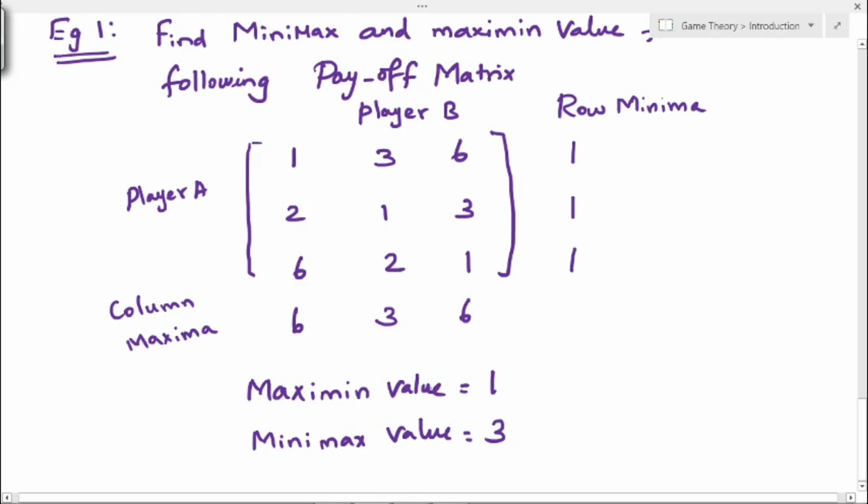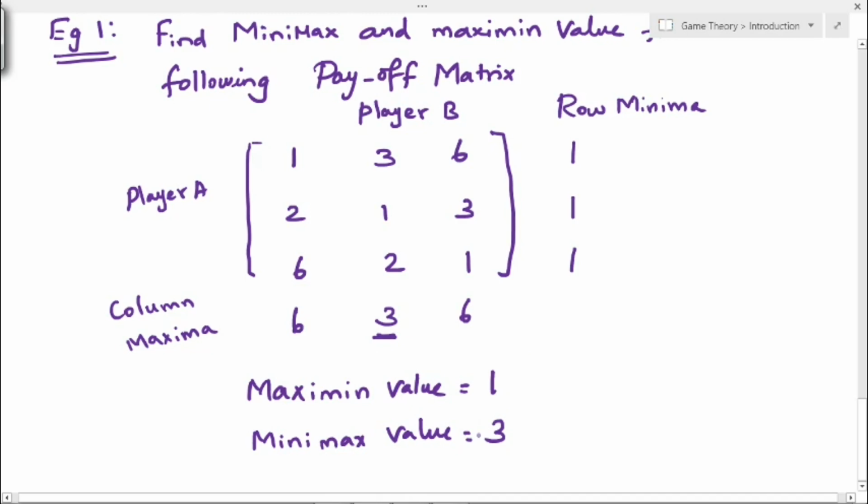I repeat, the maximin value is the maximum out of the row minima, and the minimax value is the minimum out of the column maxima. So the minimum here is 3, and for the rows all the values are the same, so that is 1. These are the values of maximin and minimax.